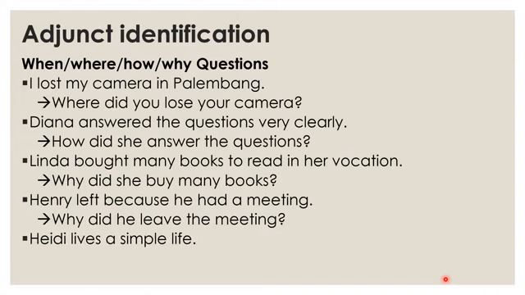So a simple life is an adjunct of manner, and we can check using how questions. How does she live? She lives a simple life. So those are the tests to identify whether an element is an adjunct or not. And then I think we can continue with the specifier.